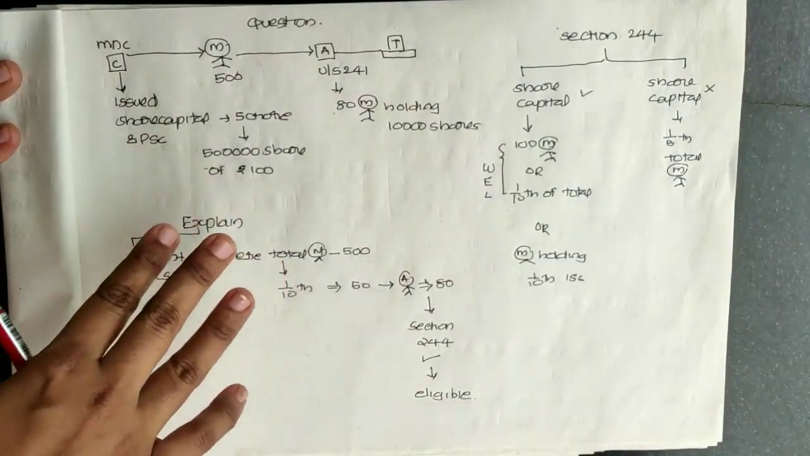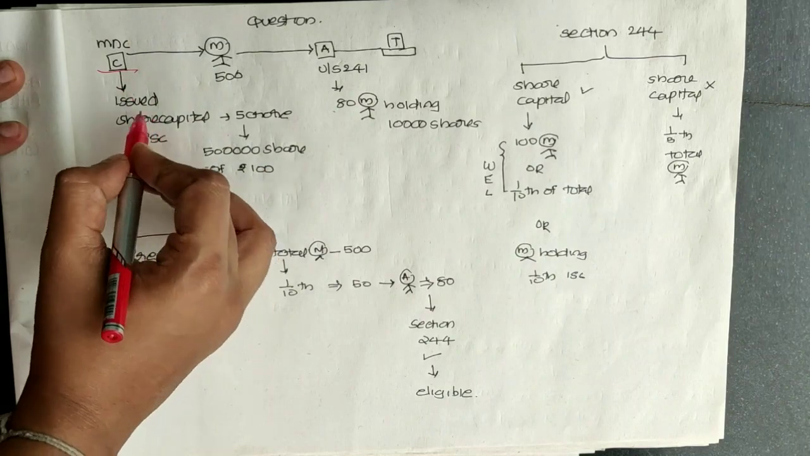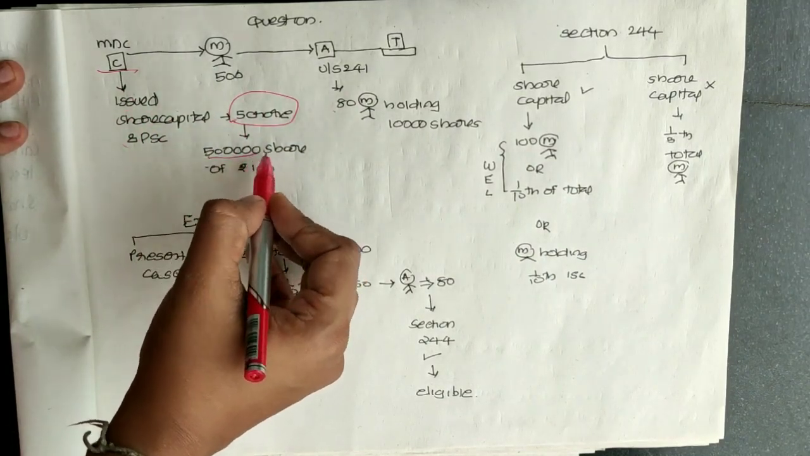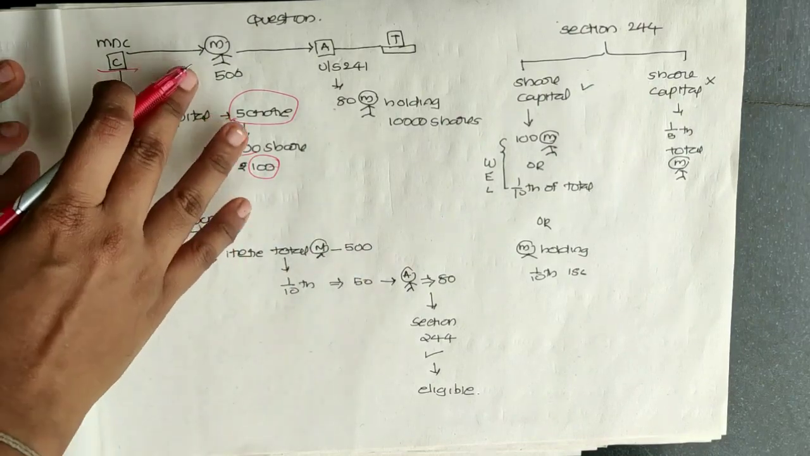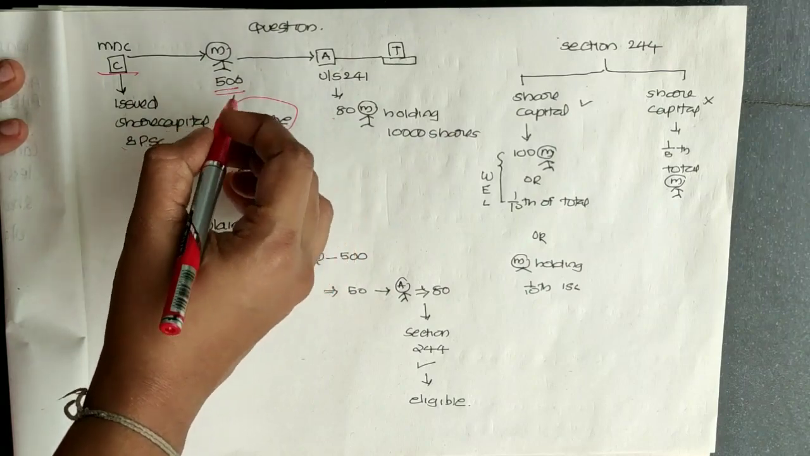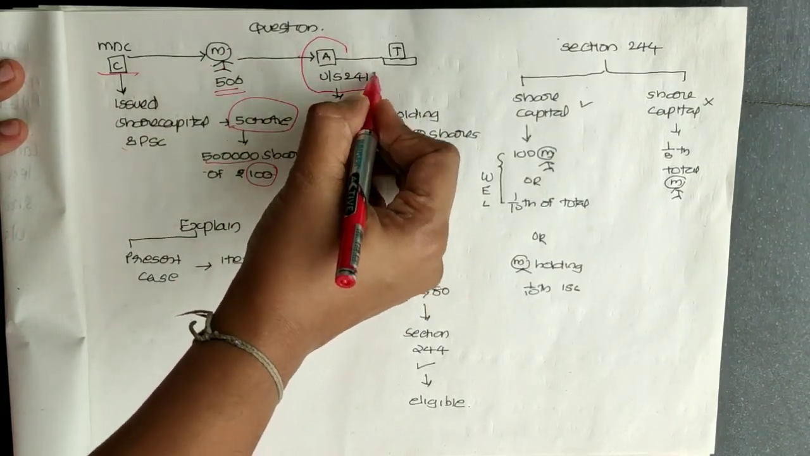Okay friends, here is another important question. The question is: MNC company has issued share capital and paid up share capital of 5 crore, consisting of 5 lakh shares of rupees 100. So what is happening here? The company has a total of 500 members, and the members have filed an application under section 241.